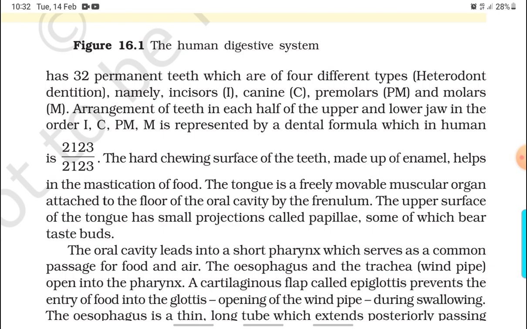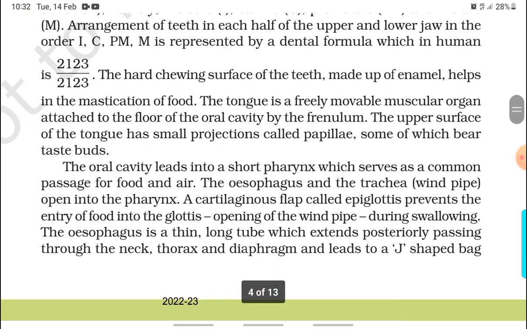The hard chewing surface of the teeth is made up of enamel, which helps in mastication of food. The tongue is a freely movable muscular organ attached to the floor of the oral cavity by the frenulum. The upper surface of the tongue has small projections called papillae, some of which bear taste buds.